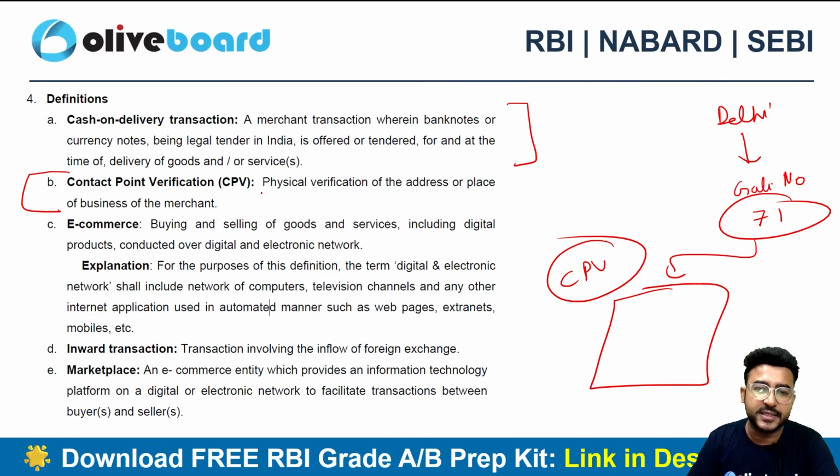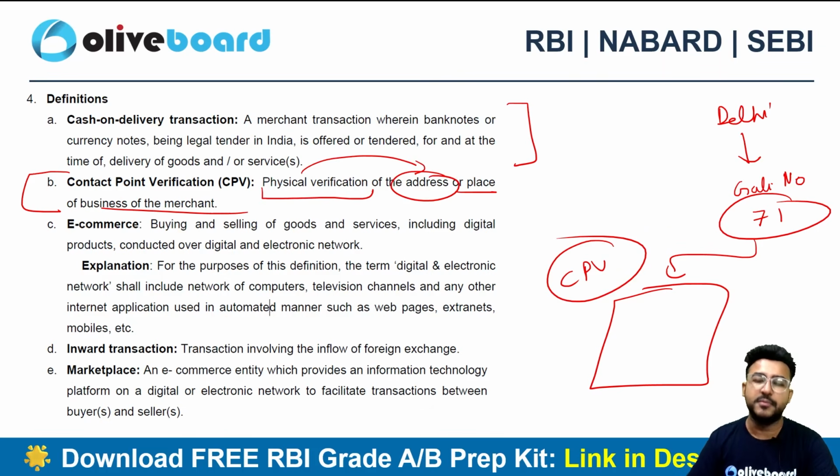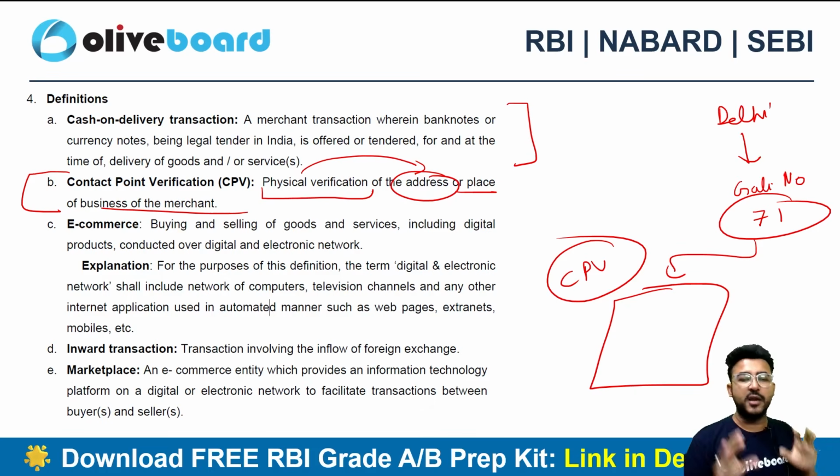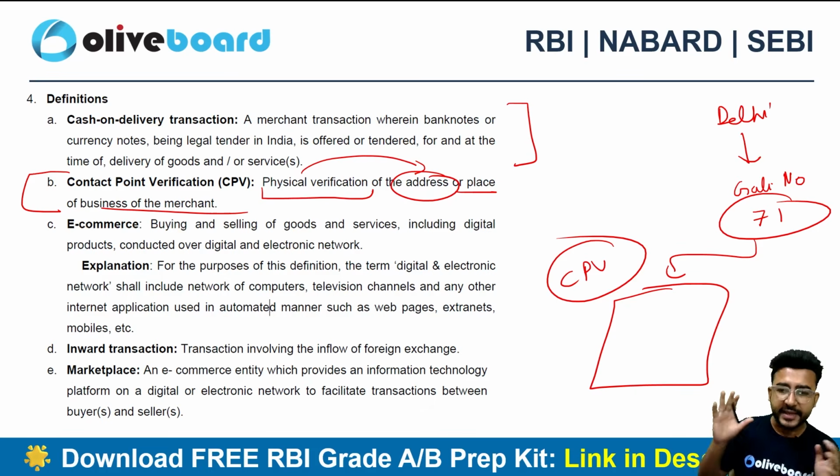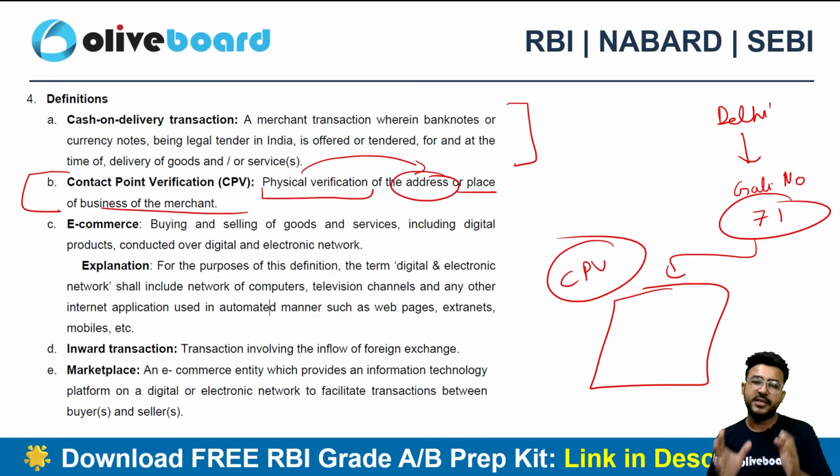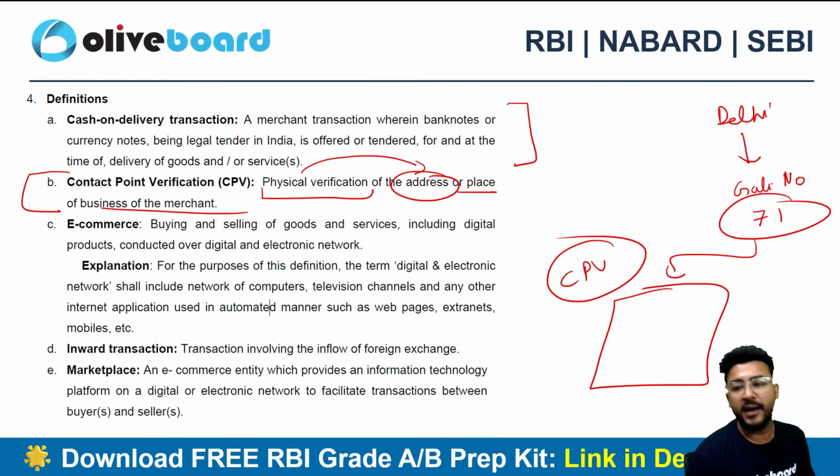It is nothing but the physical verification of the address or the place of business of the merchant, so that we can conclude that this merchant actually exists. It's a genuine transaction, a genuine person or business, not a fake business, right? So as to avoid cases of fraud, the contact point verification is also done by the payment aggregator, physically verifying the merchant.